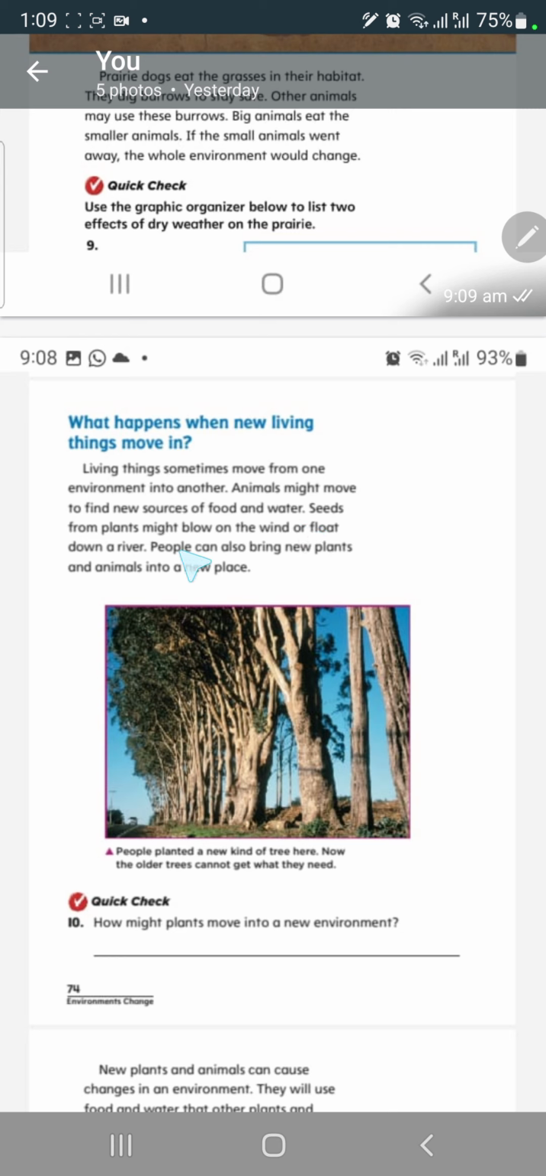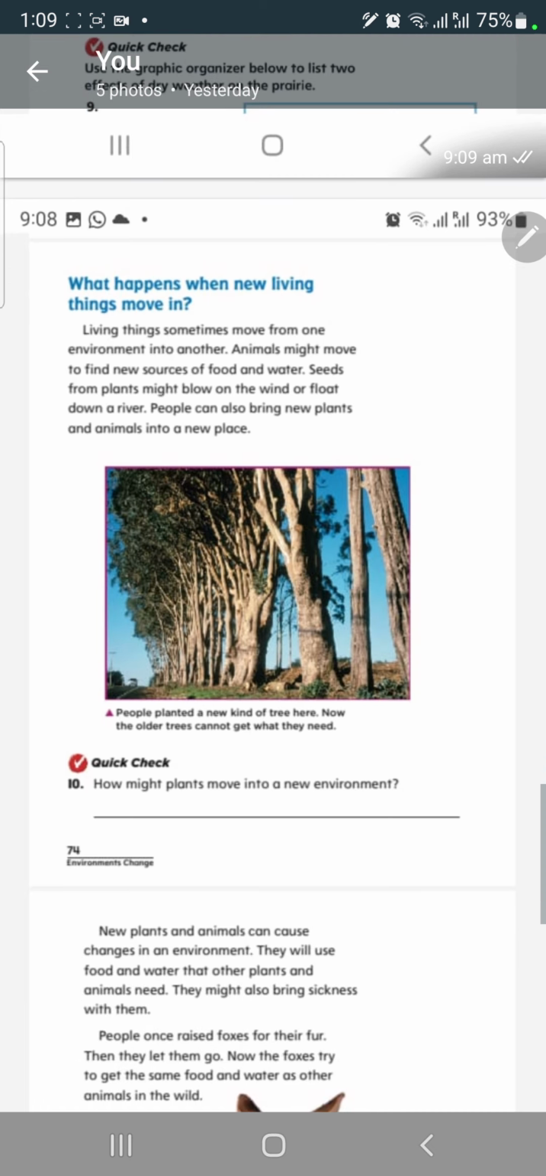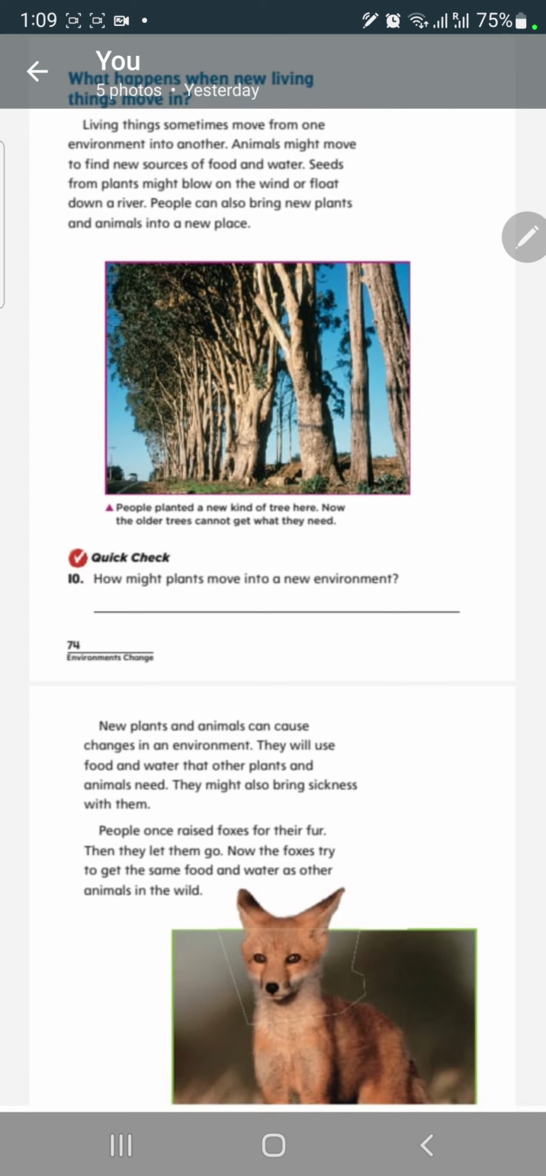Seeds from plants might blow on the wind. What does it call? Change of position because of the wind or water or people or animals, or they float down a river. People can also bring new plants and animals into a new place. People can put new plants, new seeds in a new place. New plants and animals can cause changes in an environment. So when I have new plants, new animals, of course, this is a change.